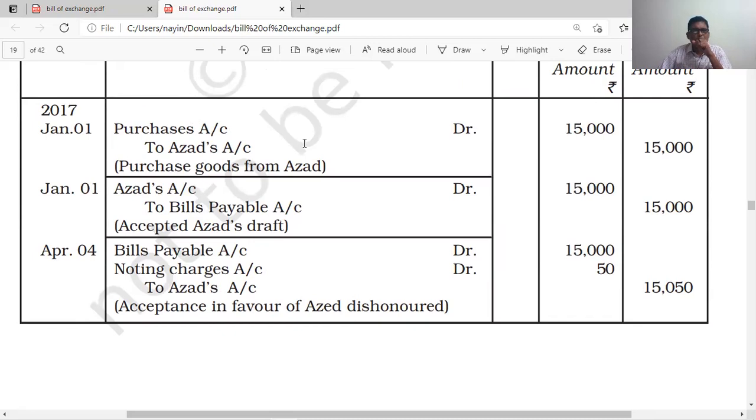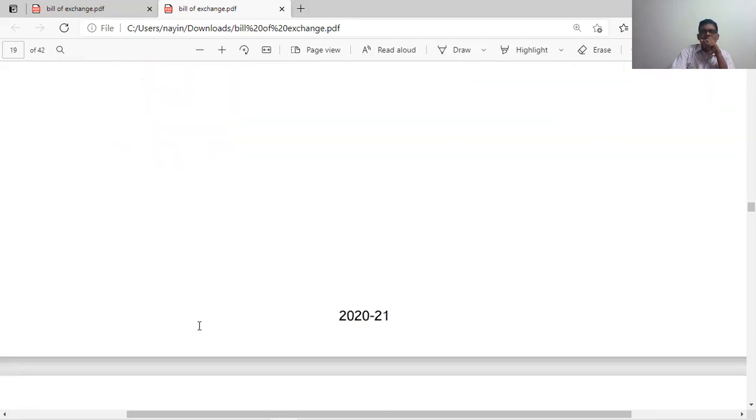When the bill is dishonored, bills payable account 15,000 and noting charges, expenditure, loss 50 rupees, to Ajad account 15,050. This is a bill dishonored by Bunty himself, with 50 rupees extra noting charges. This is about this problem.